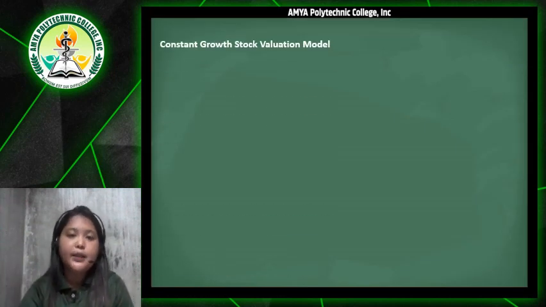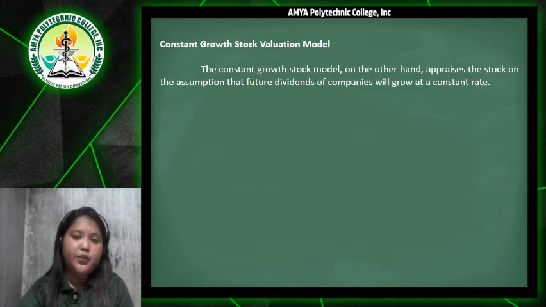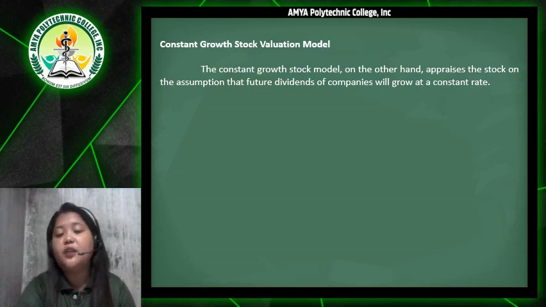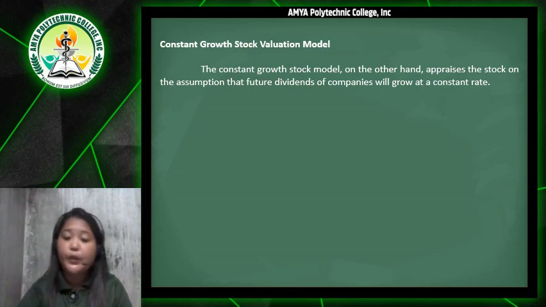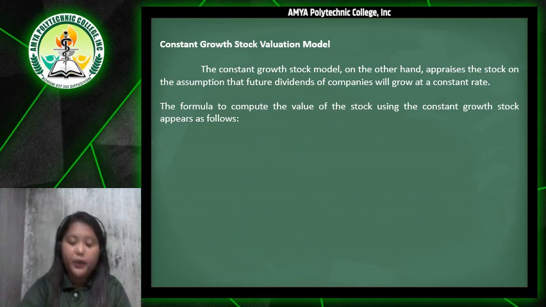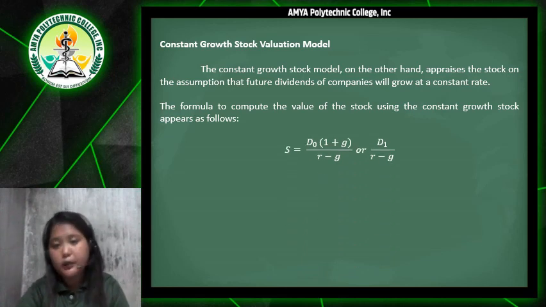Next is the constant growth stock valuation model. The constant growth stock model, on the other hand, appraises the stock on the assumption that future dividends of companies will grow at a constant rate. The formula to compute the value of the stock using the constant growth model appears as follows.